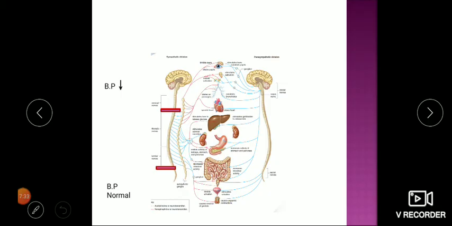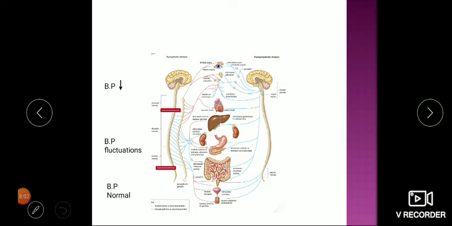If blood pressure is normal, it shows that the lesion is somewhere below thoracic, around L1, L2 level or below L2. So if paraplegia is there and blood pressure is normal, the lesion is somewhere below the thoracic level. And if blood pressure is decreased, it indicates that the lesion is at the cervical level, above T1. So in this way we will try to correlate.